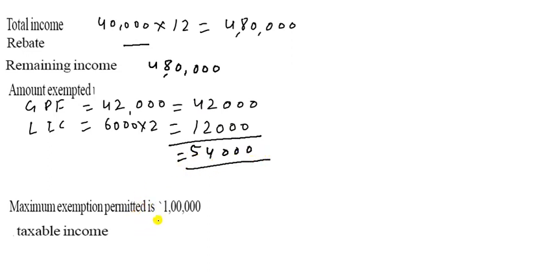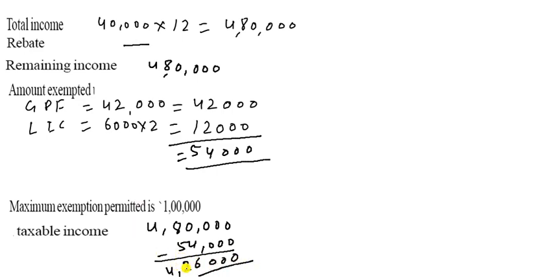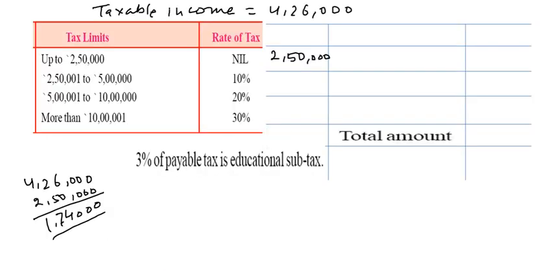So taxable income, how can we find it? 4,80,000 minus this one 54,000. So you can write 54,000. So subtract this. It is 0 0 0, and here is 6, and here is 7 7 minus 5, that is 2, and here is 4. So it is 4,26,000 is the amount for tax. Yes, taxable income is 4,26,000.